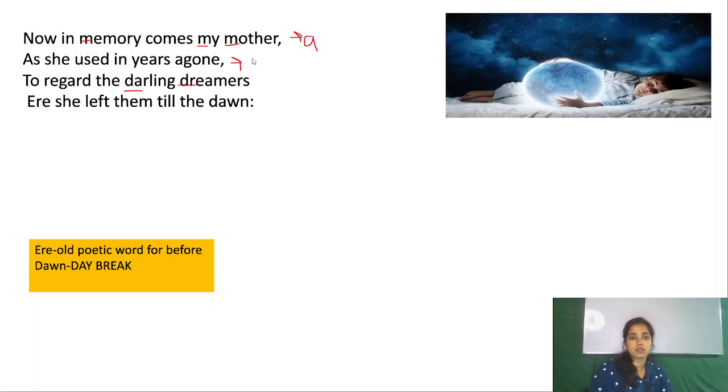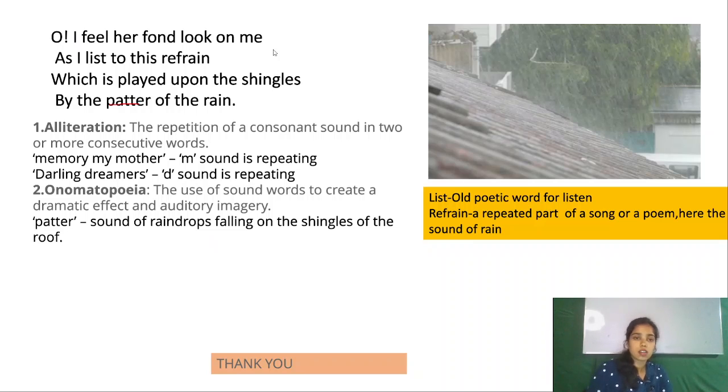Agon is not similar to mother, so this is b. Dreamers, c. Dawn, same sound, b. Okay. On me, D. Refrain, E. Shingles, F. And rain. Refrain and rain same sound कर रहा है, so here we use A. So we can see here the rhyming scheme of this poem is A, B, C, B, D, E, F, E.